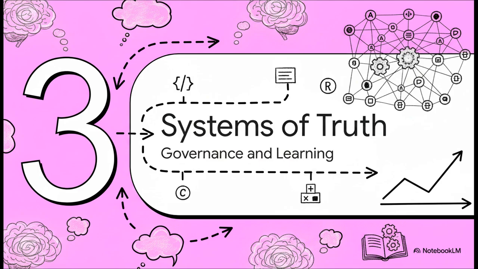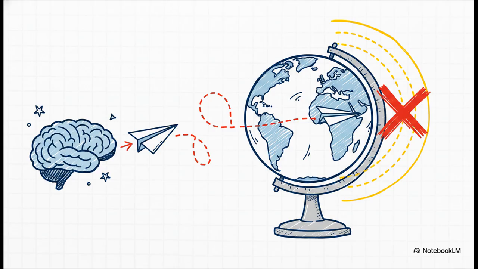Phase 3. Building systems of truth, persistent rules, governance, and learning. Today's AI often struggles with a really fragmented context. To maintain reality-consistent cognition, AGI needs long-term, coherent world models. Meaning, if an AI tries to make a claim that completely defies the basic laws of physics or historical timelines or human behavior, its persistent world model will instantly detect that contradiction and flag it.